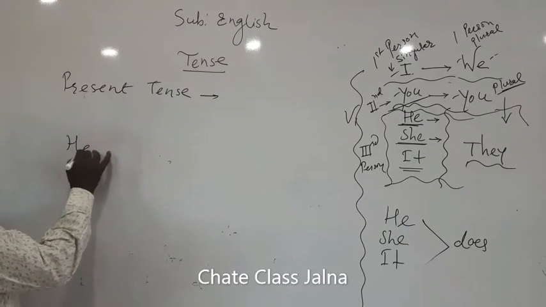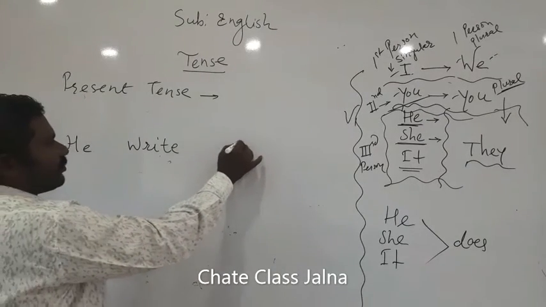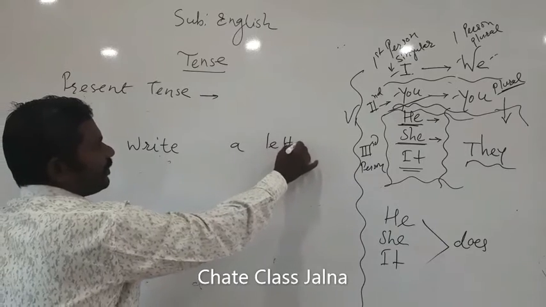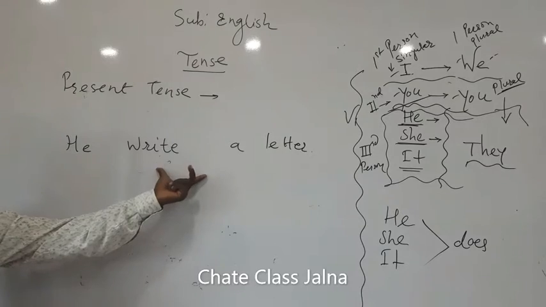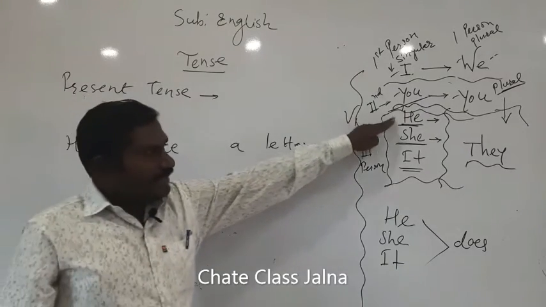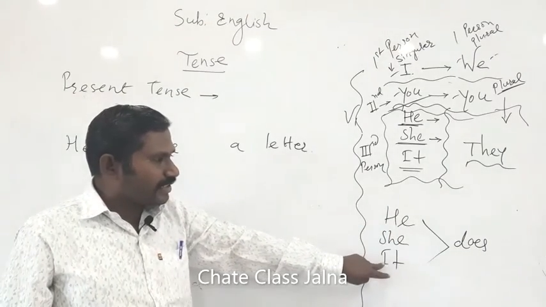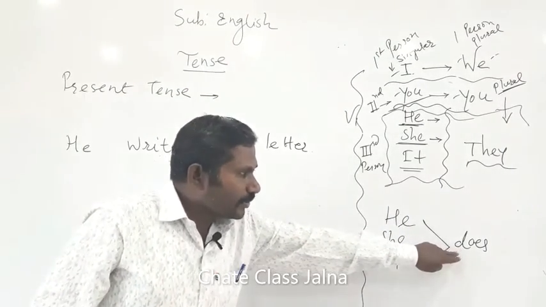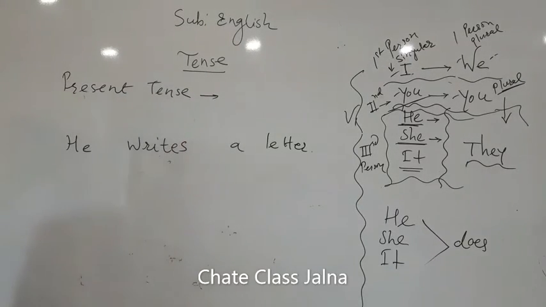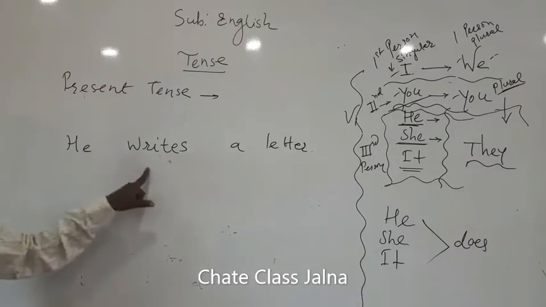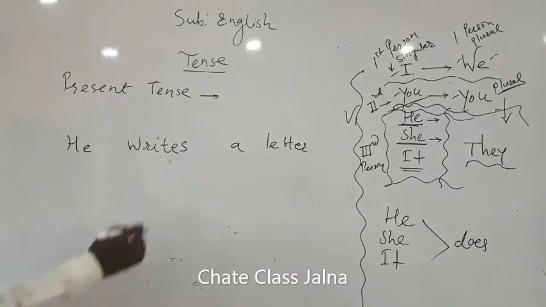Now if I write he write a letter, it will be wrong as per the grammar rules, because he, she, it are the third person, so there comes does here, or we put s or es for the verb. Now he writes a letter is the correct sentence for the present tense.